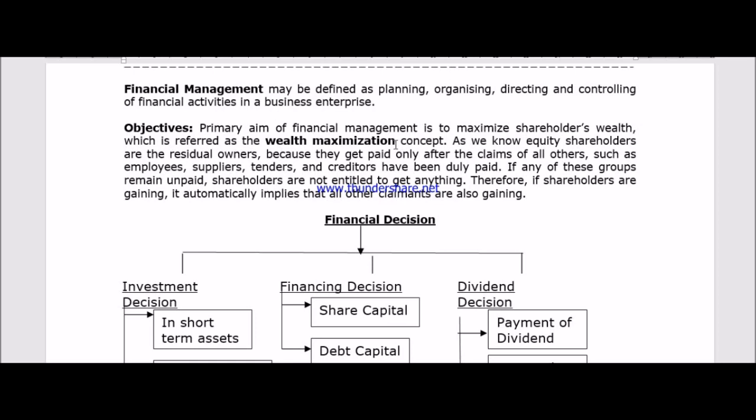In this regard, we have to keep in mind that the shareholder gets their return after repaying everything, after giving everything to all other people. So when the shareholders are getting some money, that means all other people have got their due amount. Did you get it? I can give you one very simple example.